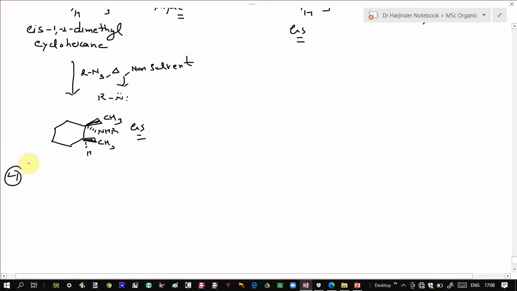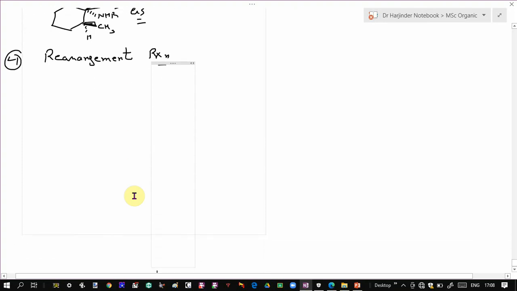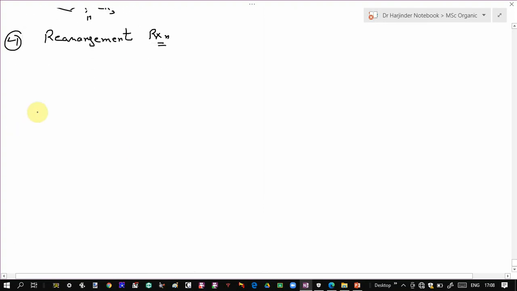The next type of reaction of these nitrenes is the rearrangement reaction. Again, this rearrangement reaction is very similar to that in case of carbenes. They undergo a rearrangement in which migration of alkyl groups or aryl groups can take place from the adjacent carbon. Suppose you have this nitrene, and the mechanism will remain the same.